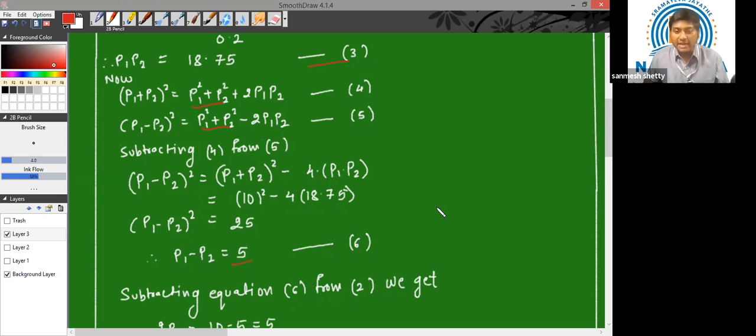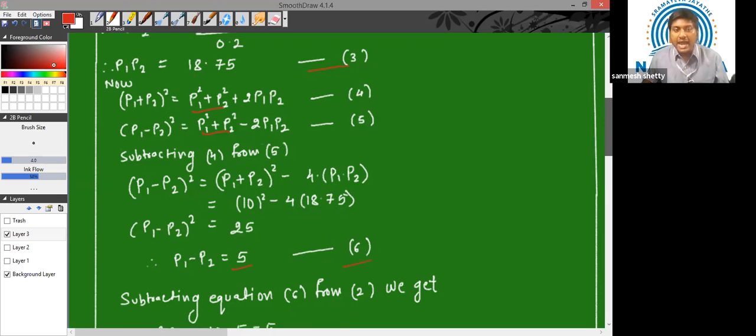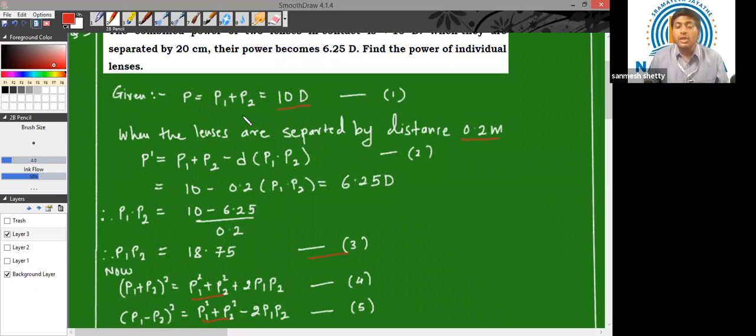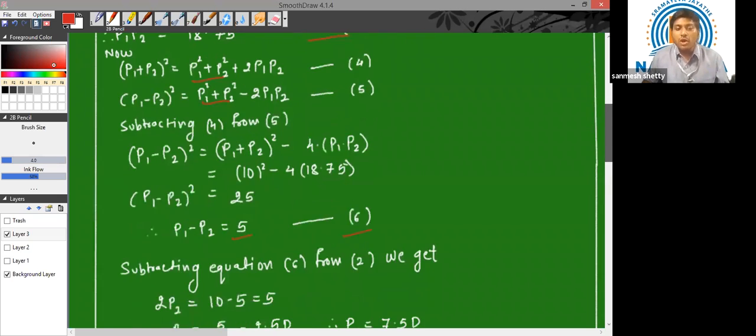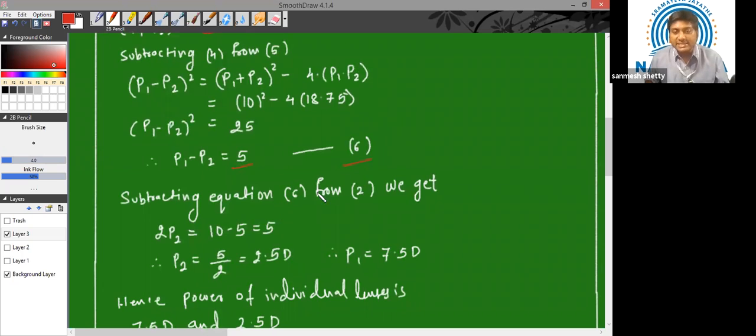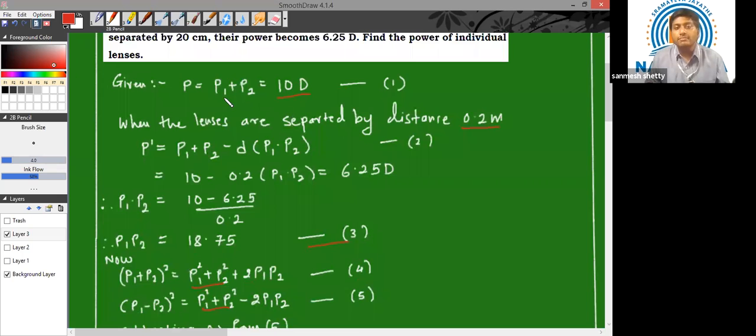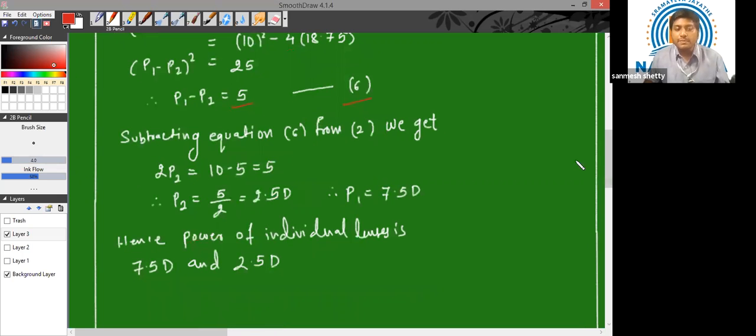Now children, we have this equation number 6 and we have equation number 1. Using these two equations, we can clearly solve for P1 and P2. So now what I'm doing is I'm subtracting this equation 6 from this equation 1. By subtracting, P1 will get cancelled out.